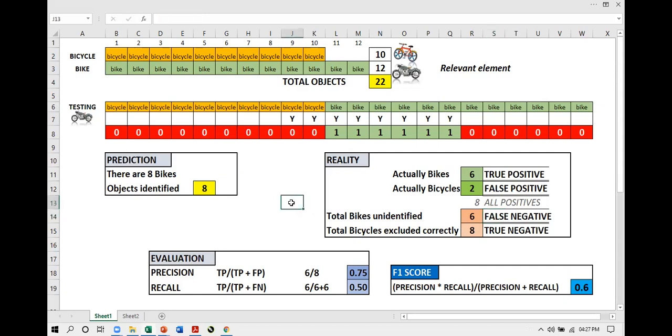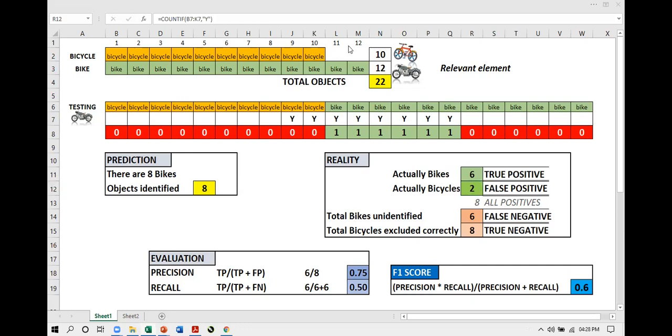So now we have understood true positive, true negative, false positive, false negative. Now we understand recall and precision. Let us look at this part again. This is what the model actually predicted. Out of these predictions, 6 are correct. 6 identifications of bikes are correct. Precision is considered only with the output the model has predicted. The rest we ignore. So out of this, 6 are true positives, correct predictions. 2 are incorrect predictions. They are false positives. These are considered to calculate the precision.